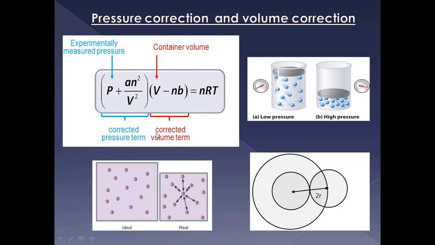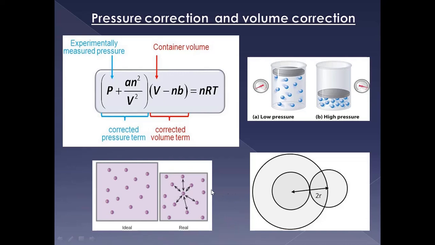At low pressure no pressure correction is needed, but at high pressure Van der Waals assumed that a pressure correction should be needed. According to the intermolecular force of attraction, if the pressure is high, then the intermolecular force of attraction plays an important role. How does it play an important role?